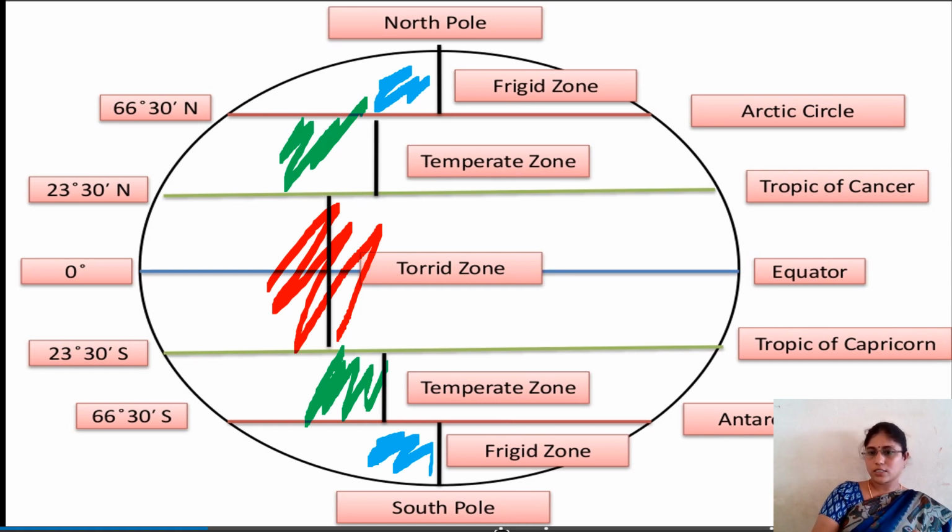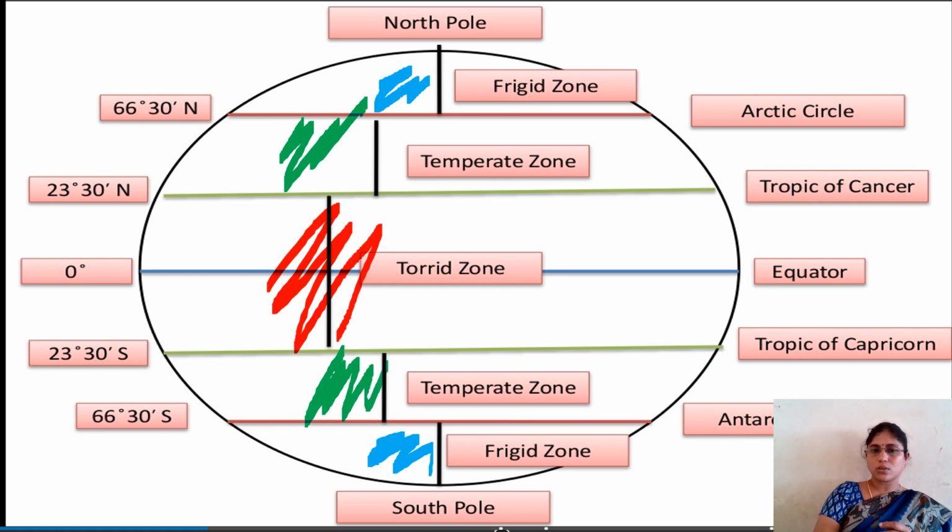Here, as I explained before, 0 degrees imaginary horizontal line is known as the equator, 23 degrees 30 minutes or 23.5 degrees northern latitude known as the Tropic of Cancer, and 23 degrees 30 minutes south latitude or 23.5 degrees south we call the Tropic of Capricorn, and here 66 degrees 30 minutes North Pole Arctic Circle and 66 degrees 30 minutes to 90 degrees Antarctic zone or circle.